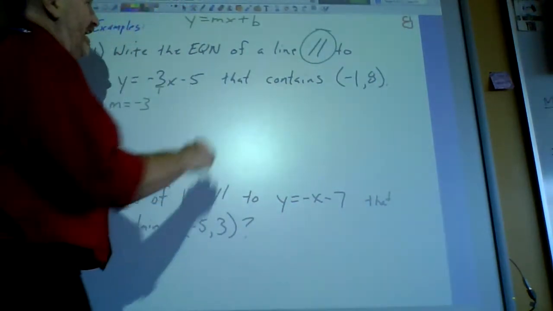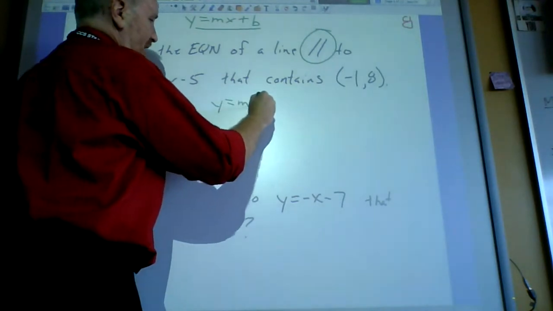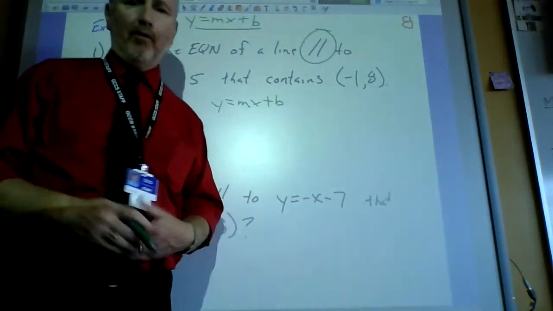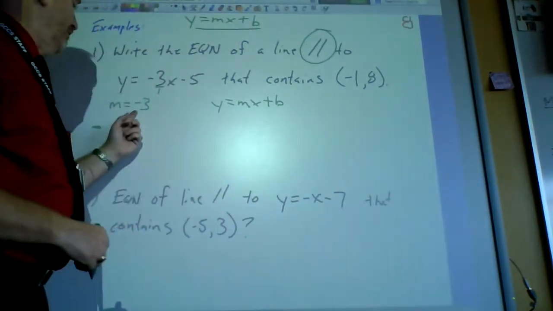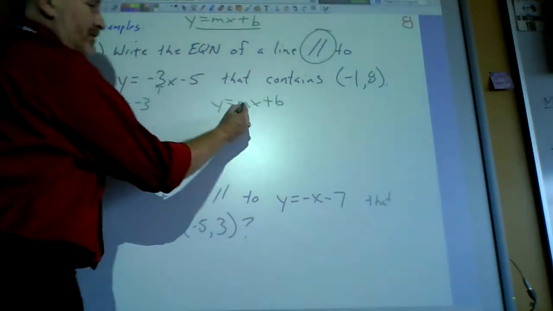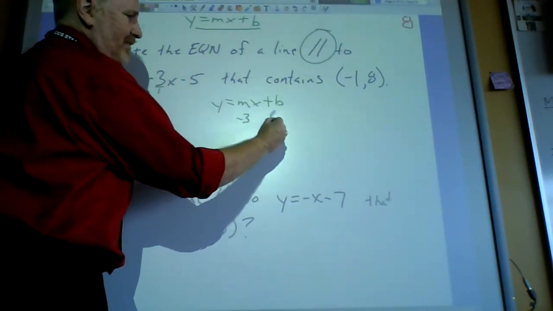So what you do instead is you take your new best friend, y equals mx plus b, and you fill in all the stuff you already know. You know most of it. We just found out that the slope is -3, so I'm going to replace m with -3. I don't know what b is, so I'm going to leave that as a b.